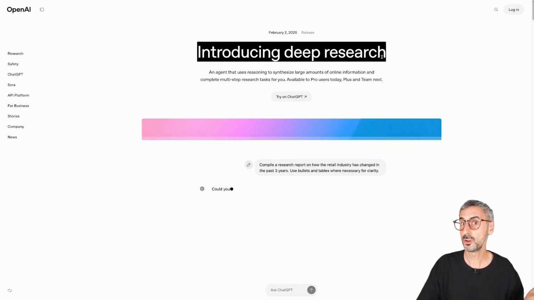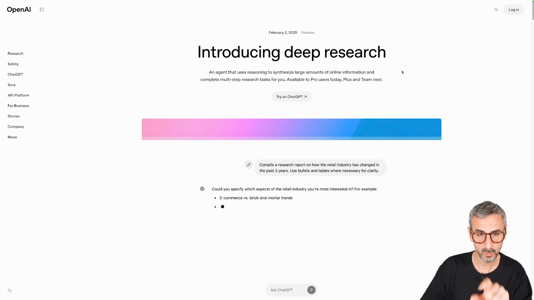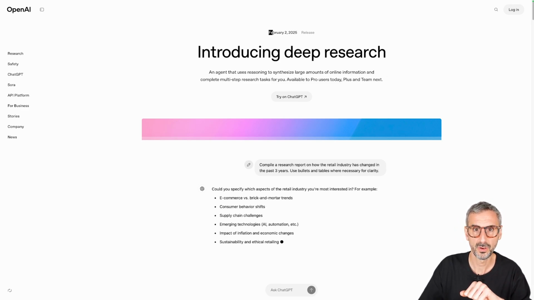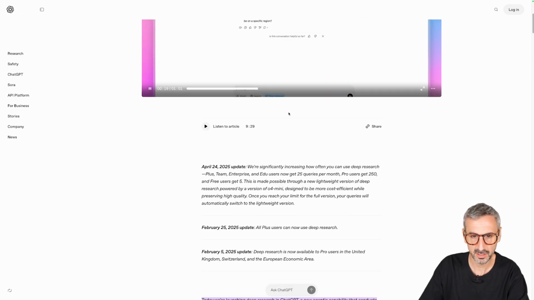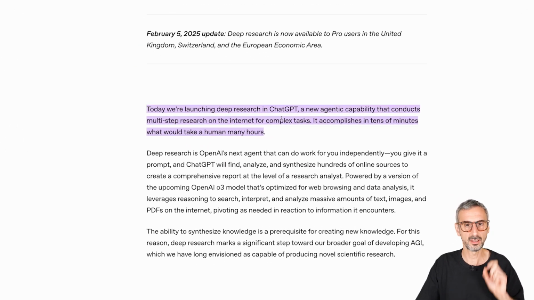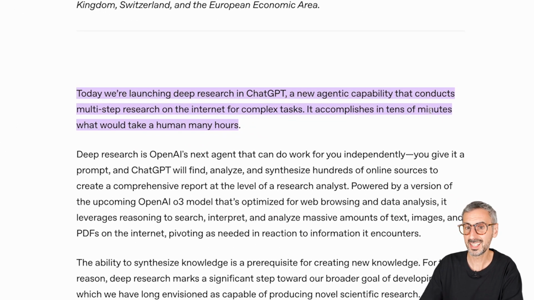Well, deep research is a functionality in OpenAI. It's an improved version of their reasoning model that allows you to run tasks on your behalf. So if we take a look at OpenAI's official blog post introducing deep research on February the 2nd, to be very precise, we learn that deep research is a new agentic capability that conducts multi-step research on the internet for complex tasks. It accomplishes in tens of minutes what would take a human many hours.